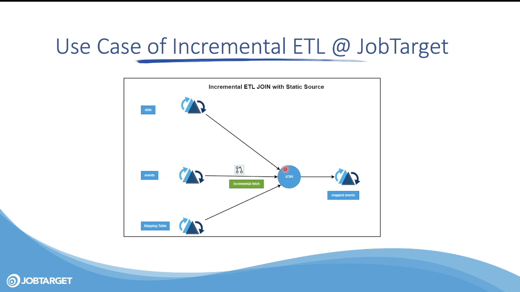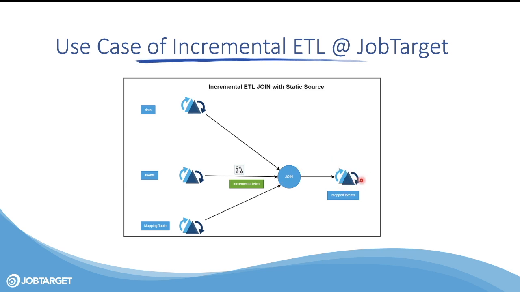Now, this is a Glue job, which will read the data from this date dimension. It will read the entire date dimension in memory in Spark. It will read the mapping table. Then over here, it reads data from the events table incrementally. So instead of reading all the data from the table, we incrementally iterate over it. In every single run, we are only processing data that has changed versus scanning the entire table. So we fetch those events in an incremental fashion. Then we perform a join operation, and then we upsert into our fact table.